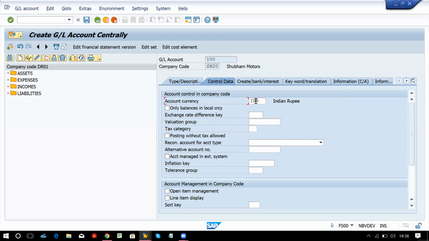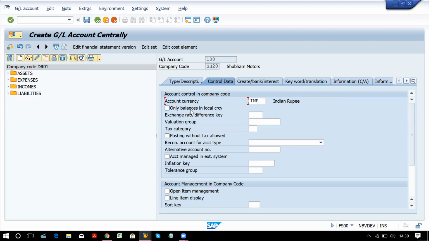Now our company code currency is Indian rupees, and if I change this to US dollar, USD, then only in that particular US dollar currency can I process all my invoices, journal entries, and payment entries and everything. But if it is the same as company code currency, that is Indian rupees, it will give flexibility that you can post in any currency. Generally, it will be your company code currency.